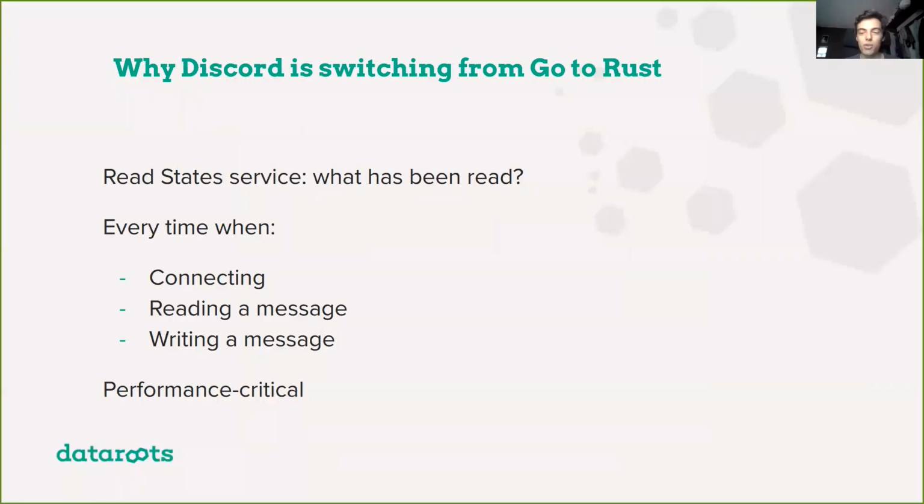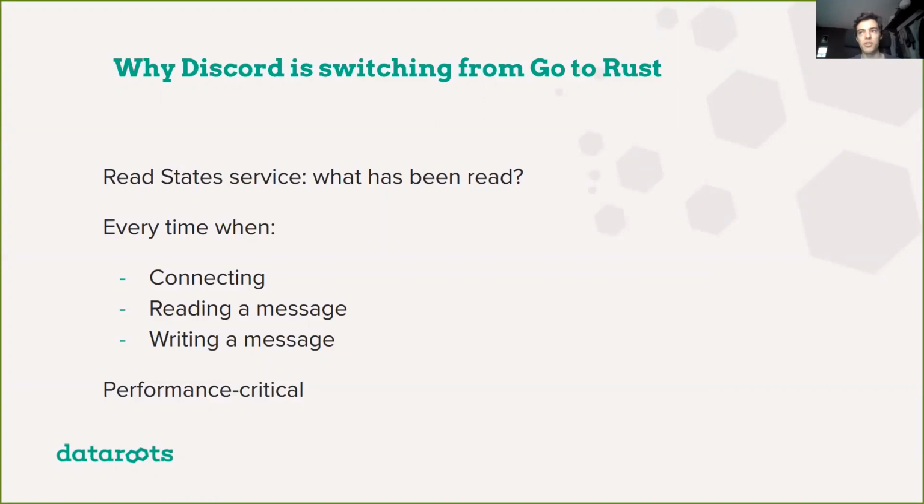So Discord, you might know it, is a very popular chatting service. And in their application, they have a microservice called the read states service. What this service does is it remembers what messages have been read by whom. So basically, every time you connect to Discord, every time you read a message, and every time you write a message, you are connecting to this service to update some information, to read something.